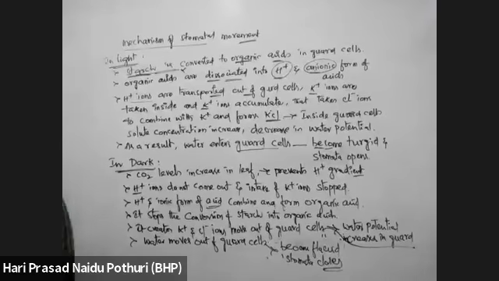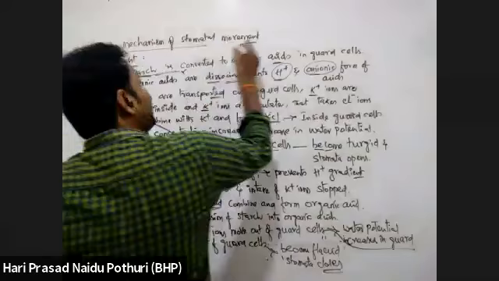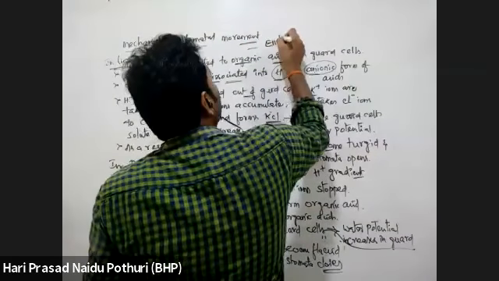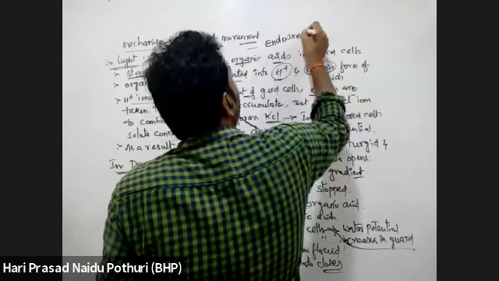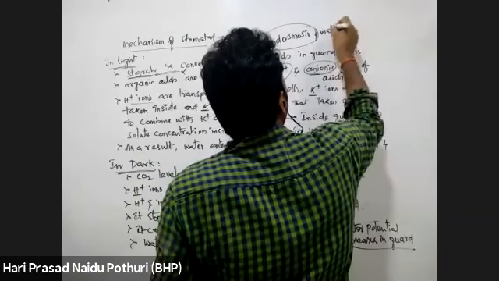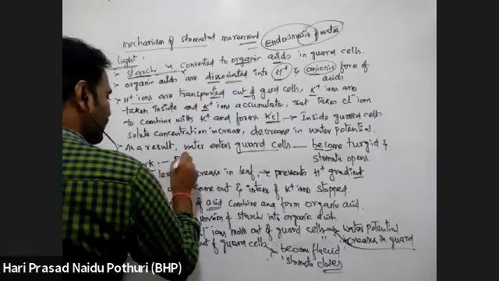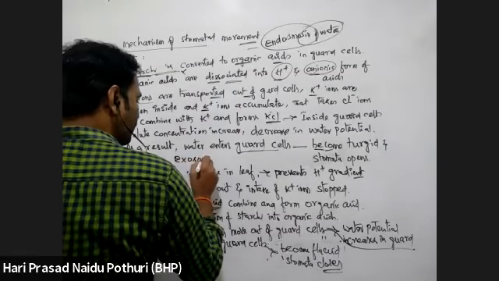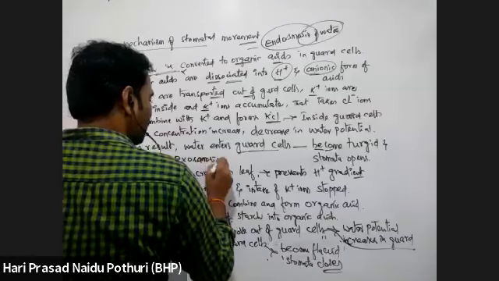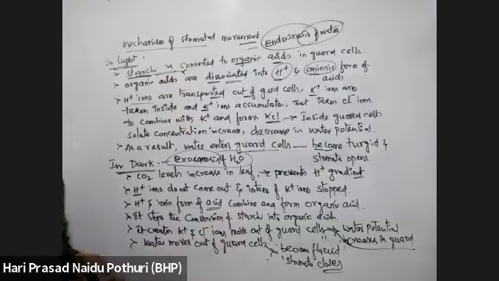So what happens in light? Endosmosis of water takes place, endosmosis of water into the guard cell. Whereas in dark, there is exosmosis, exosmosis of water from the guard cell.